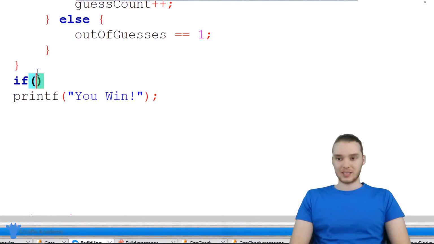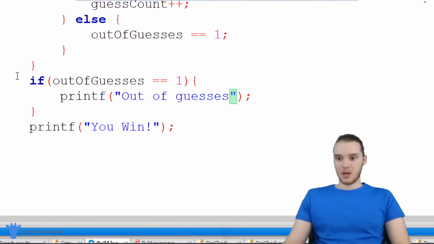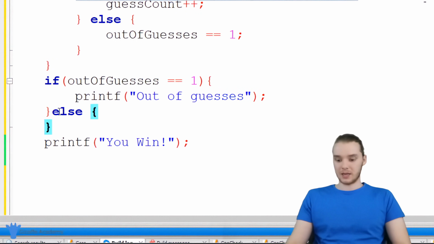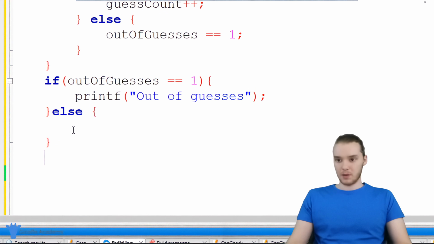So I wanna check to see which one we're dealing with. So I'm gonna check to see if out of guesses is equal to 1. And if it's equal to 1, that means that they lost and they ran out of guesses. So I'm just gonna say out of guesses. Otherwise though, it means that they won. So I'm gonna say you win. And this will basically be like, hey, you won the game. Awesome.